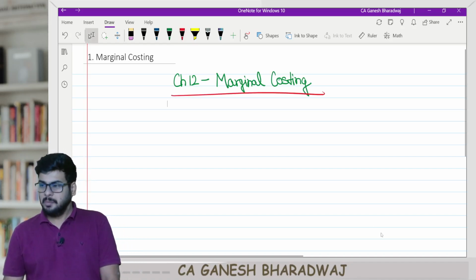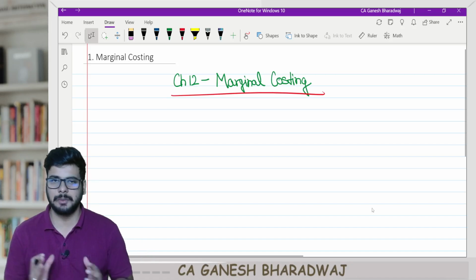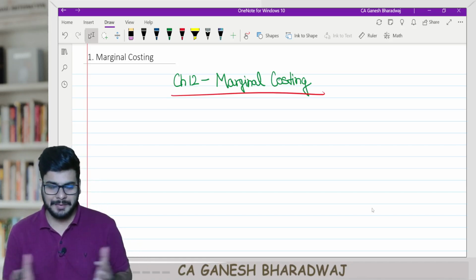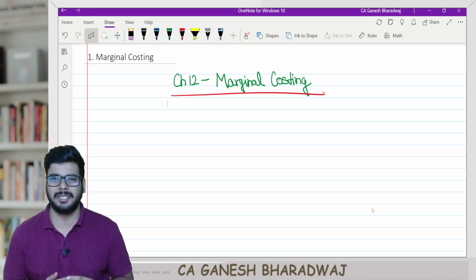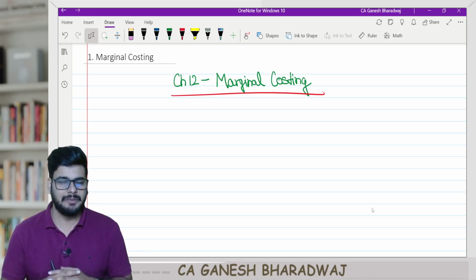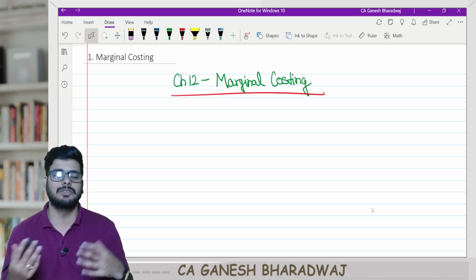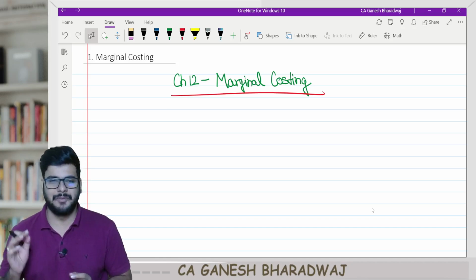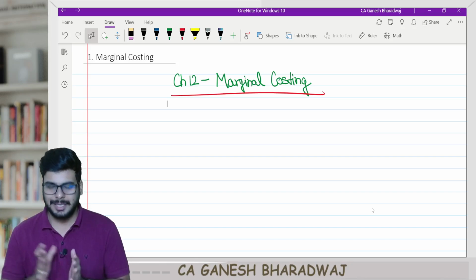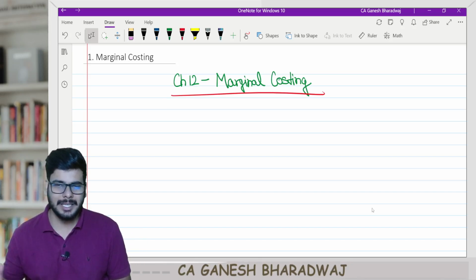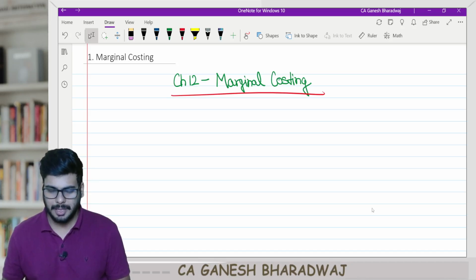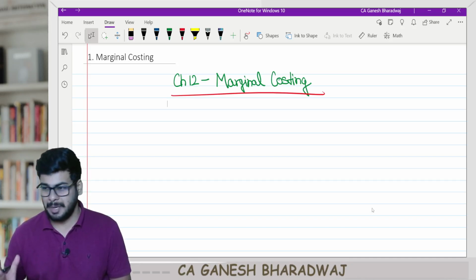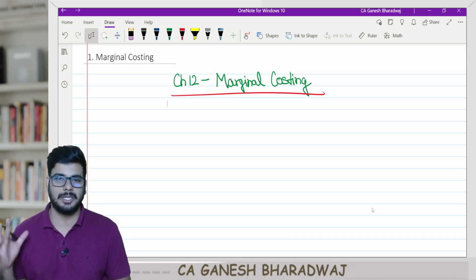A very important chapter, not just from the perspective of your exams, but also from your real life perspective. Marginal costing is something that you will be using in your everyday life for your decisions, without knowing that this is all covered under marginal costing. A very beautiful chapter. This chapter deals in and out with decision making, and in every exam attempt, there cannot be a paper that gets printed without concepts in marginal costing.